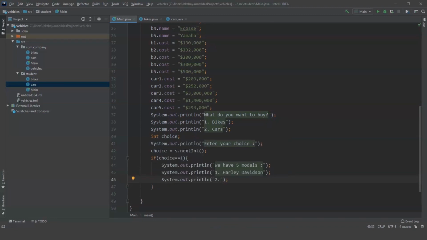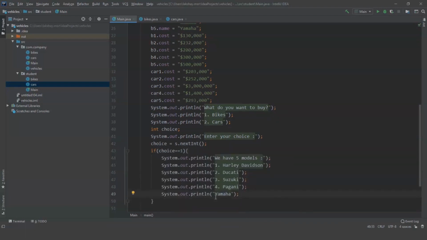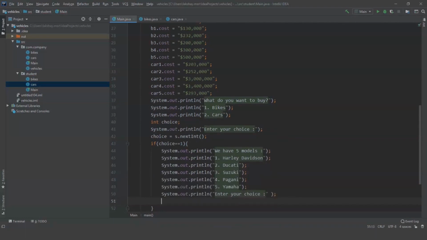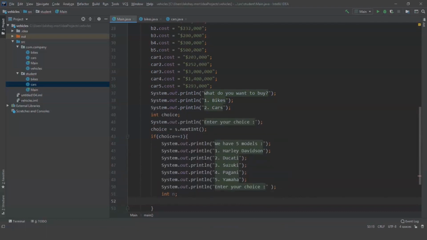Here I am giving options to the users so that they can choose easily from number 1 to 5. Now we can show these options to the users so that they can choose from one of these values. So let's use one more if statement so that we can find out whether they have this value or not. Before that, I'm going to ask which one would you like to choose. To enter the choice, I'm going to use one more variable. Let's say n. So I'm going to store n.